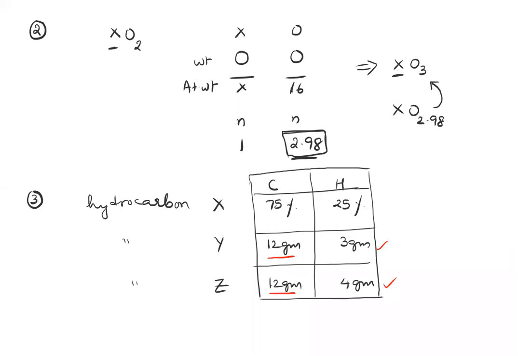But for the same amount of carbon, since you have different amounts of hydrogen, which are in simple whole number ratios, Y and Z, these two depict your third law, which is the law of multiple proportions. Okay, I hope that's clear. I'm repeating again: for the same amount of carbon, you have different amounts of hydrogen. You don't have to check if they're in simple whole number ratios. They will obviously be, because in nature, that is how they are going to follow the law for sure.